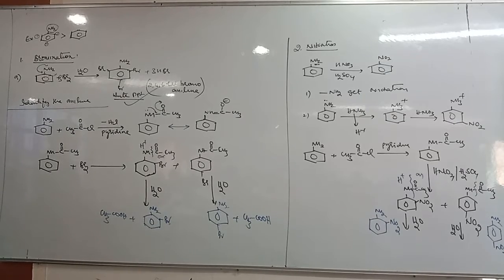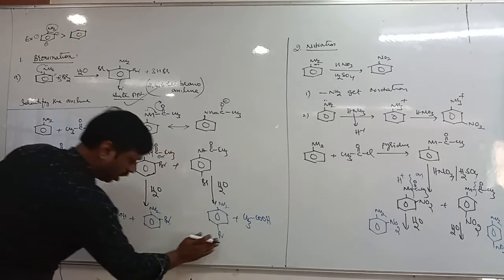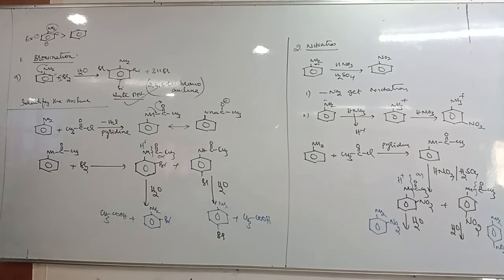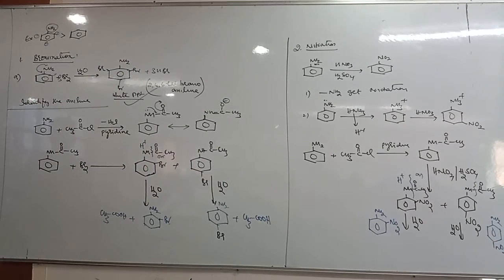Hydrolysis. Followed by hydrolysis gives ortho-bromo and para-bromoaniline. Ortho-bromo and para-bromoaniline.